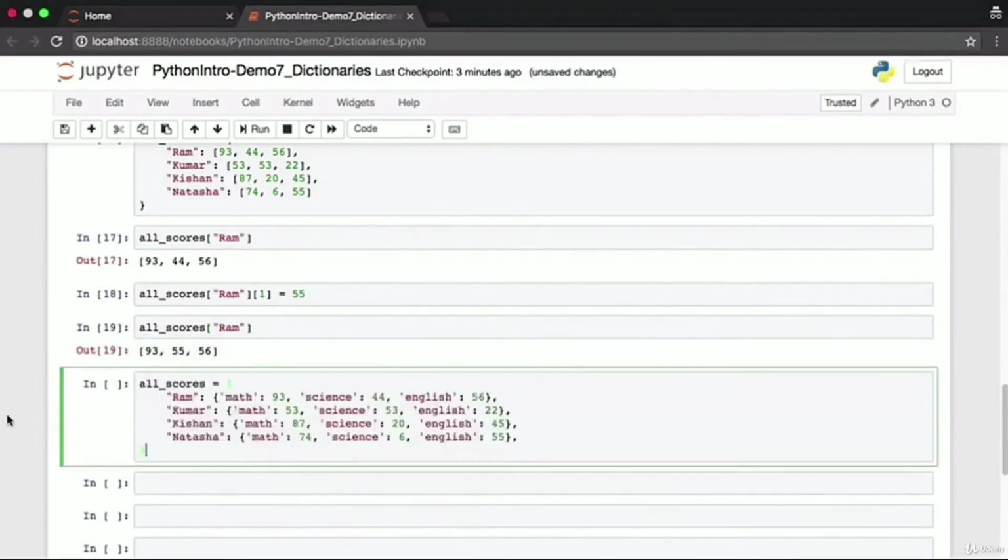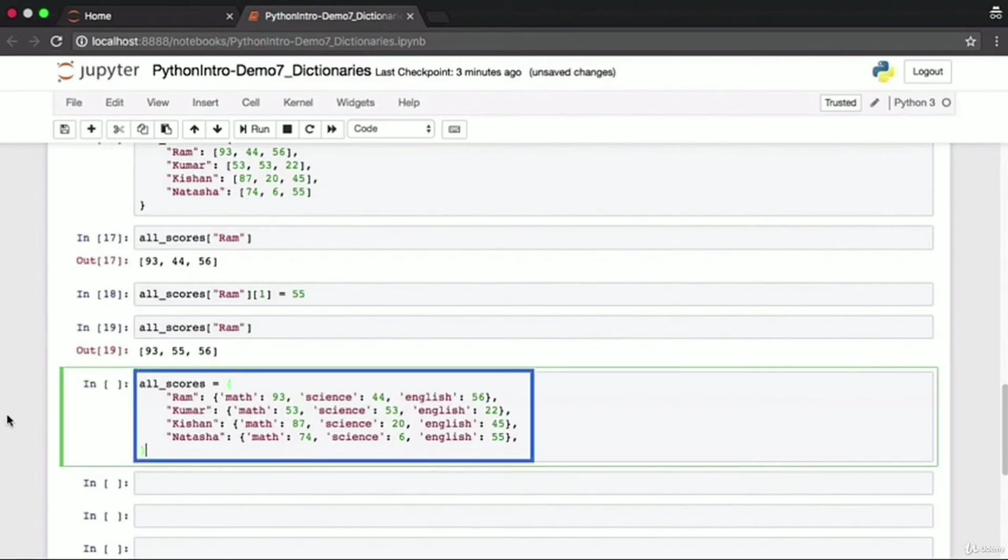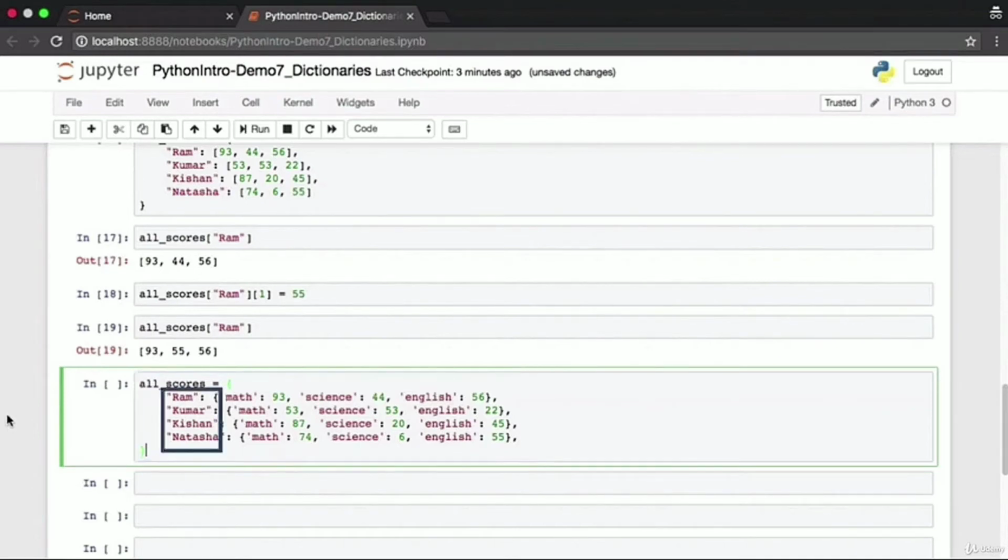If you store a student's marks in the form of a list, that's a little hard to work with because you do not know which marks belong to which subject. If you want to do better, instead of using a list as a value, you'll use another dictionary as the value for each student. Here we have the same students, Ram, Kumar, Kishan, and Natasha, who are the keys in our first dictionary, and every value corresponding to each of these students is another dictionary by itself.